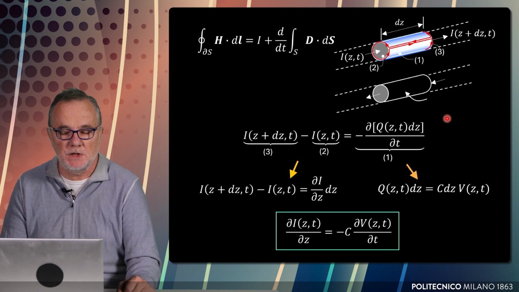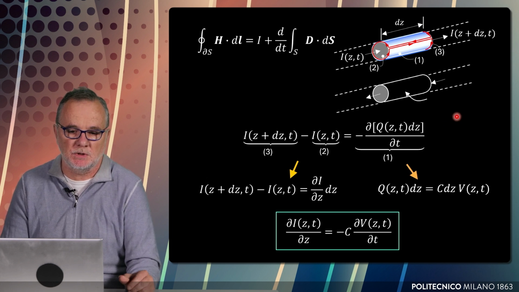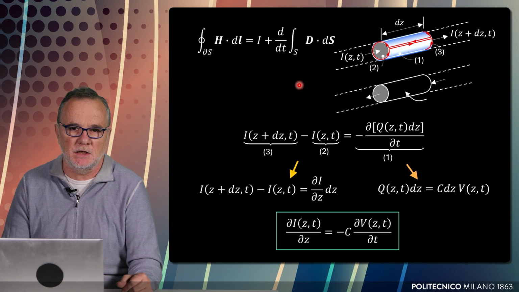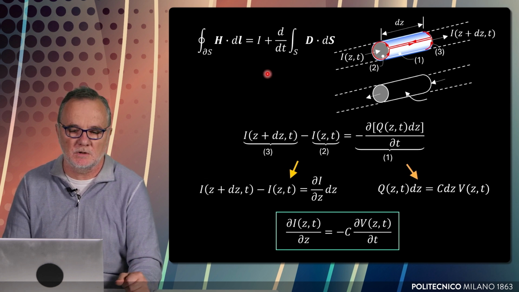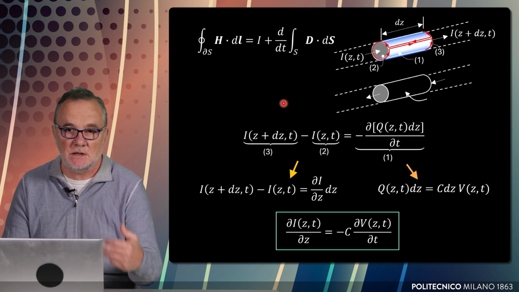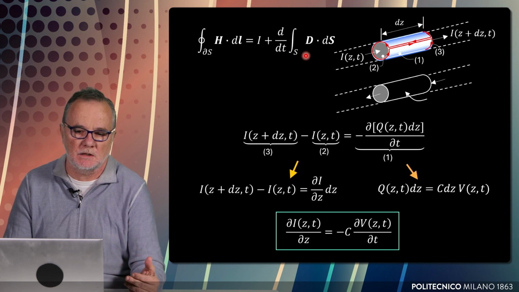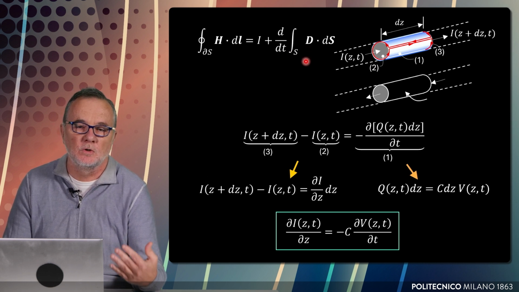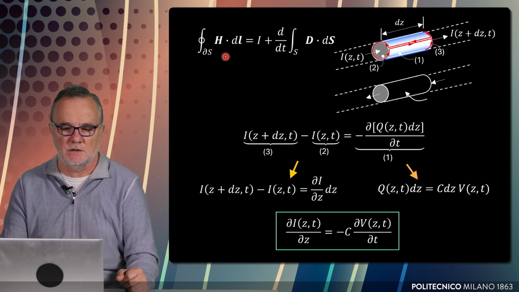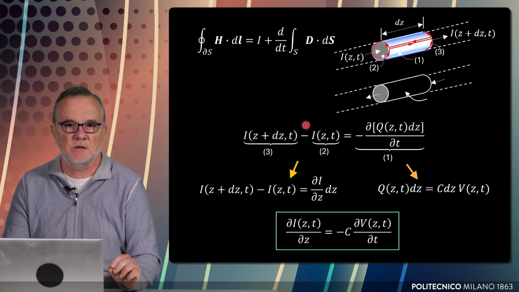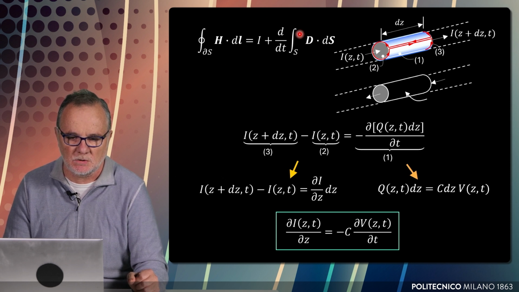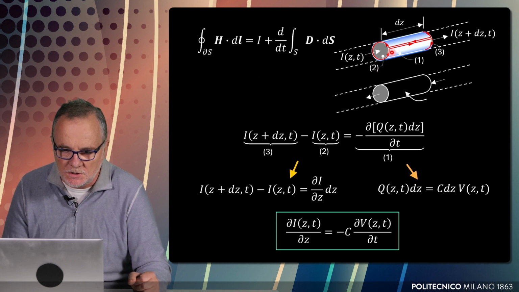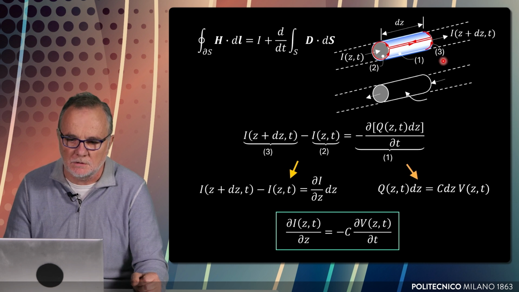The second equation that we use is the other Maxwell equation, which states that the circulation of H through a closed boundary equals the total current flowing through the surface plus the time derivative of the flux of the electrical induction D through the surface whose boundary is the line on which we carry the circulation. Now, we take a very special line. So we apply this Ampere-Maxwell equation to this red line that you see plotted here.